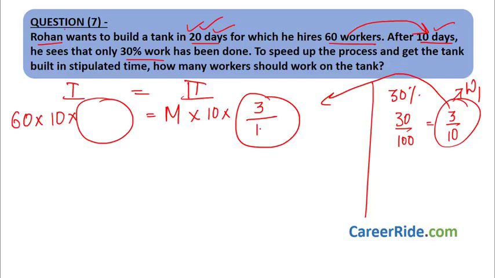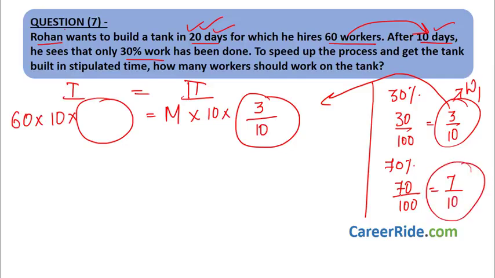Let's write it. Now, how much work is remaining? 30% is done. 100 minus 30% is 70%. So 70% is remaining. 70% is 70 upon 100. That is nothing but 7 by 10. This is the amount of work left. What is this? Work done in second case, right? So where will it come? Over here. Let's calculate. We get n equal to 3.